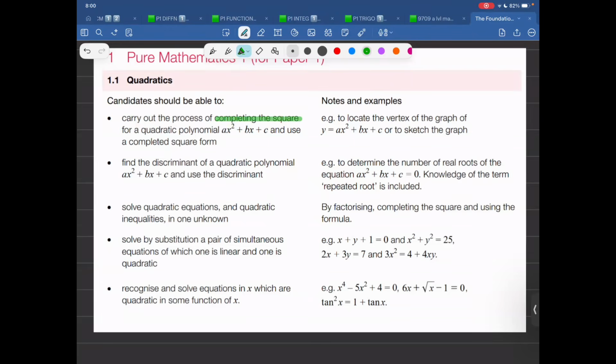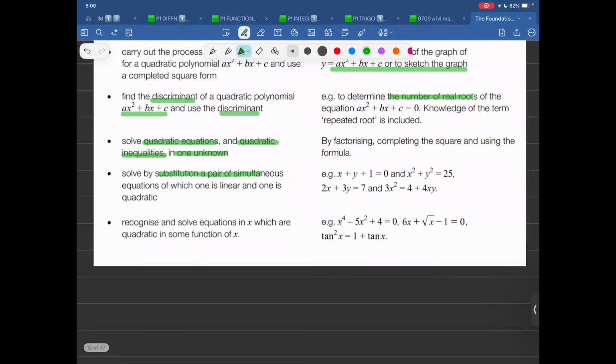That is also done in O-level maths, but it is in much more advanced form. Now, these are examples: to locate the vertex of the graph, to sketch the graph, and so on. This is just one example, that's not the whole thing. Then it says, find the discriminant of a quadratic polynomial. Use the discriminant to determine the number of real roots, and so on. Solve quadratic equations. Quadratic inequality, this is new, in one unknown. Solve by substitution a pair of simultaneous equations of which one is linear, one is quadratic. Recognize and solve equations in x which are quadratic in some function of x.